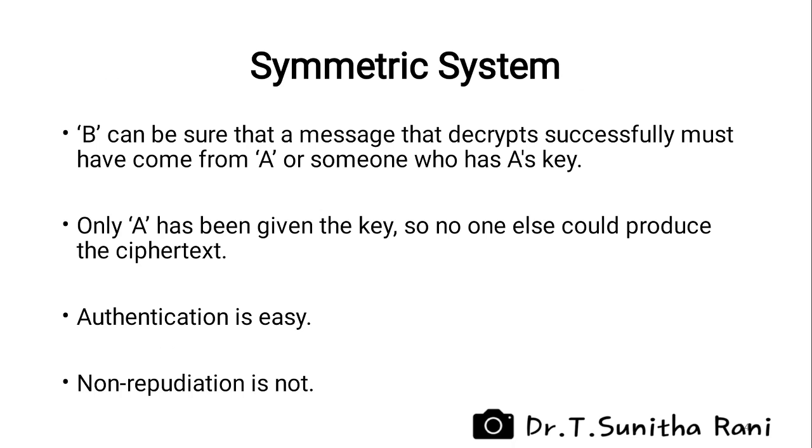It is time to turn towards authentication and non-repudiation of a symmetric key system and a public key system. B can be sure that a message that decrypts successfully must have come from A or someone who has A's key. Only A has been given the key, so no one else could produce the ciphertext. Therefore, authentication is easy, but non-repudiation is not. Non-repudiation makes it very difficult to successfully deny who or where a message came from, as well as the authenticity and integrity of that message.